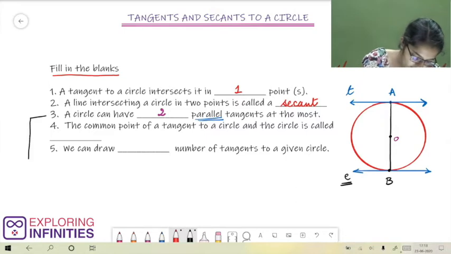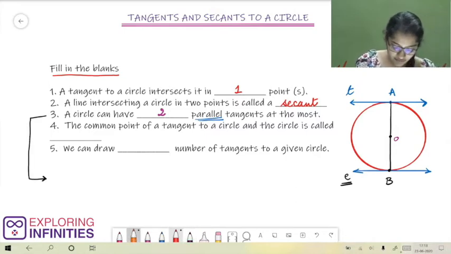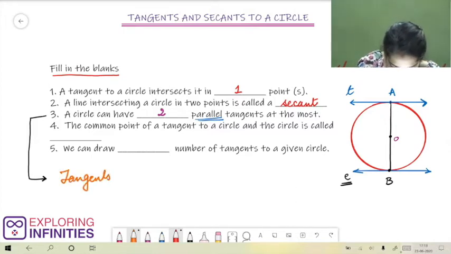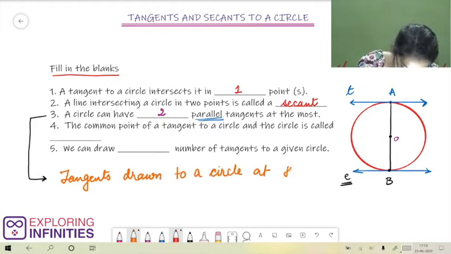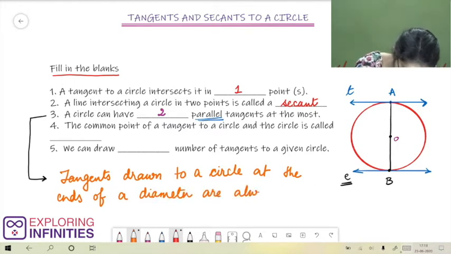So from our third question, we have learned some very interesting points. The first one is that a circle can have 2 parallel tangents at the most, and then tangents drawn to a circle at the ends of a diameter are always parallel.